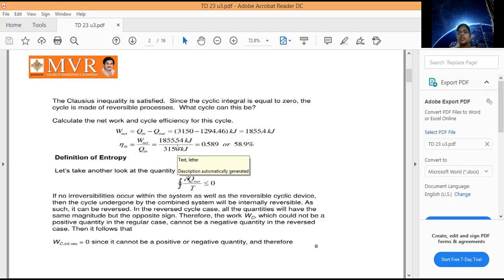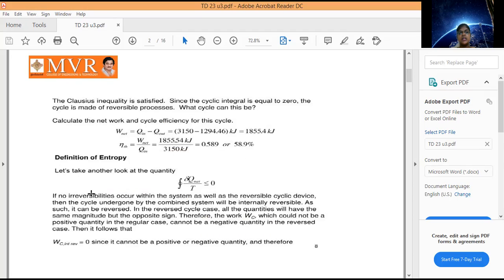So, what is Clausius inequality? The cyclic integral of dQ by T is less than or equal to 0. That is our Clausius inequality. Based on this Clausius inequality, we did some problems in the previous class. Now we come to entropy. So, what is entropy? Entropy is nothing but a new property. It comes from the Clausius inequality.